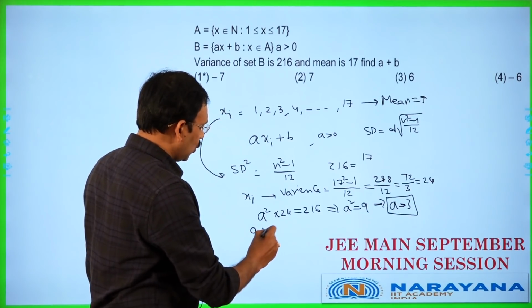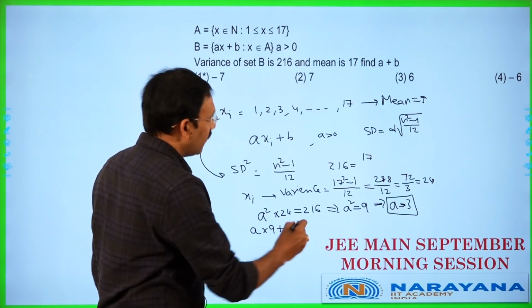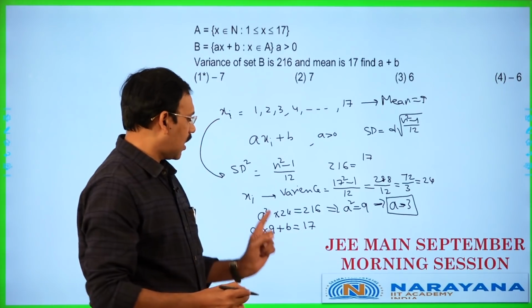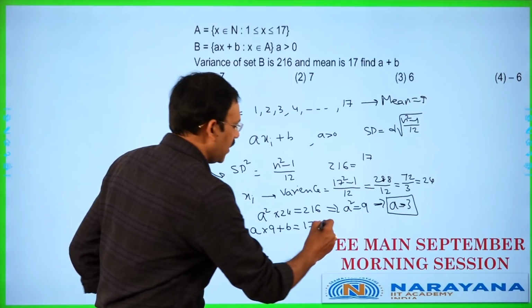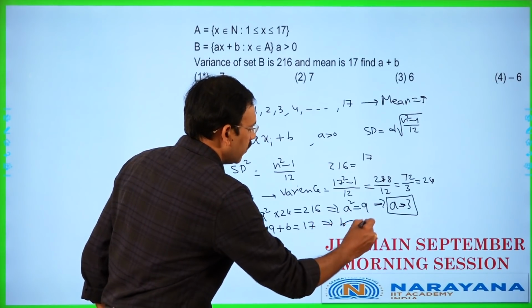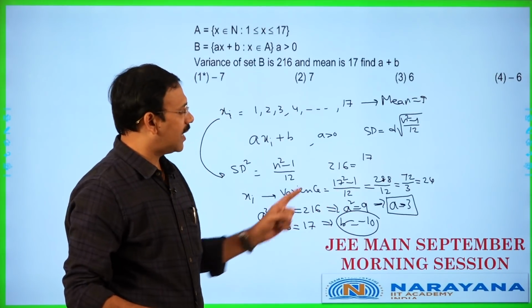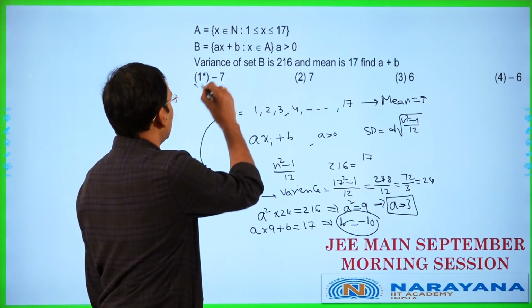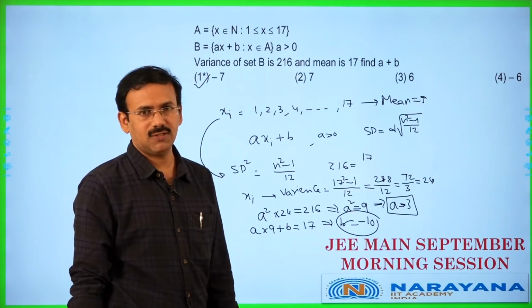So, a into the old mean 9 plus b is given as 17. a is already known, 3, 27 plus b, so b is going to be minus 10. So, you know a as well as b, he is asking to find a plus b, which is minus 7. This is the answer. That's it. A simple question.